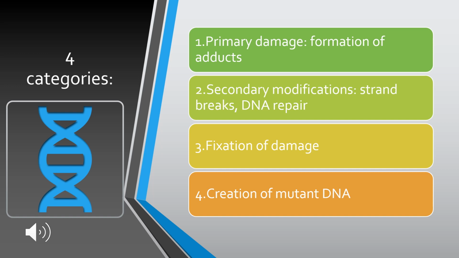The first one is primary damage, which may be just the formation of an adduct binding to the DNA. After binding to DNA comes secondary modification, which may cause strand breaks or DNA repair. The third category is fixation of damage. Whatever damage the mutagen does, it may be repaired. Or the fourth one, if repair does not happen, then it may develop mutant DNA.